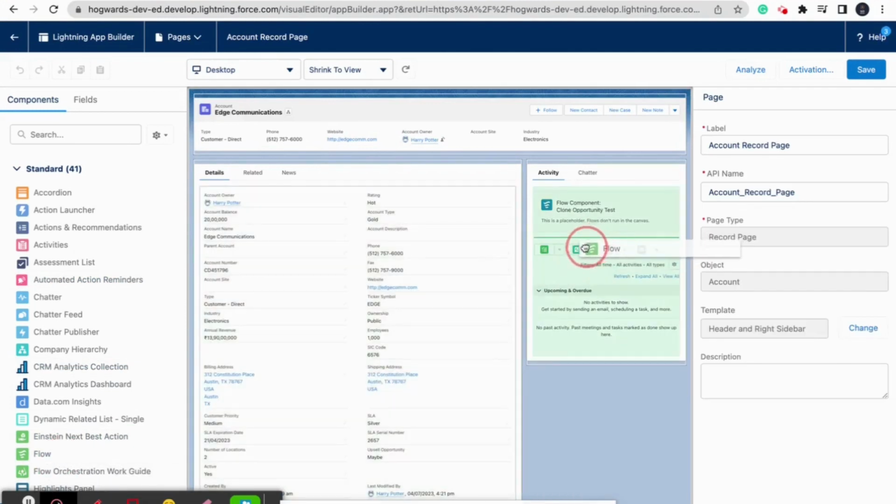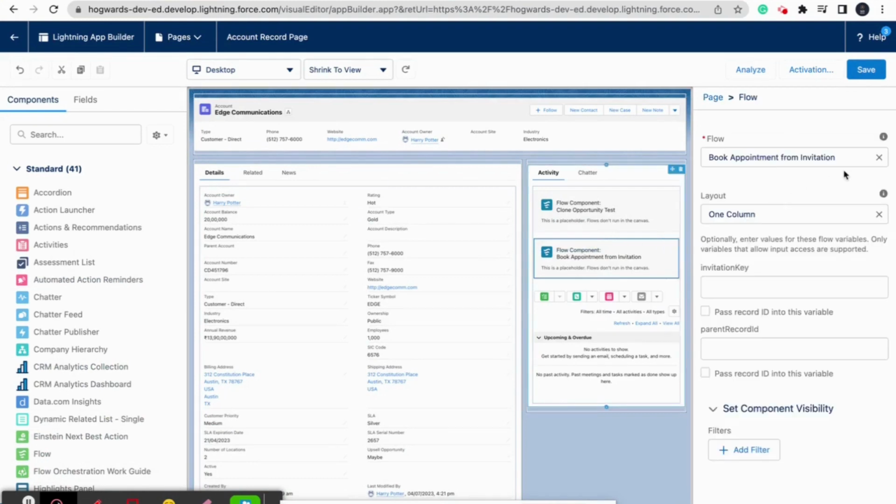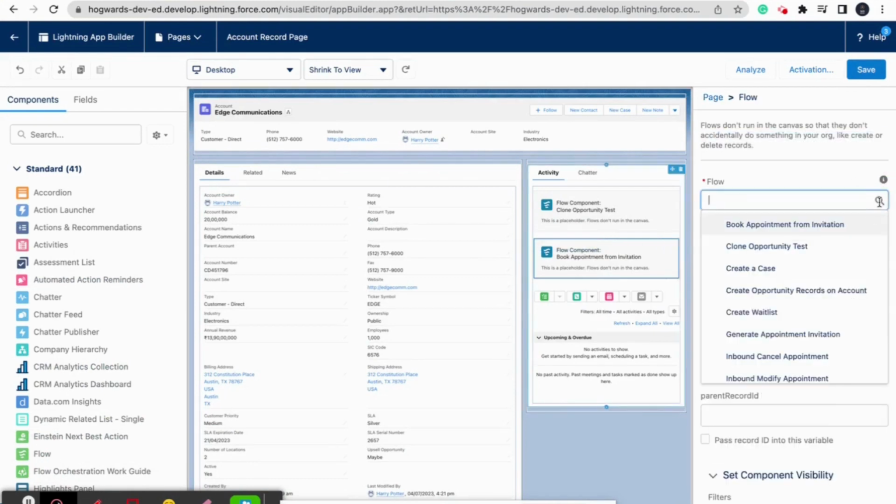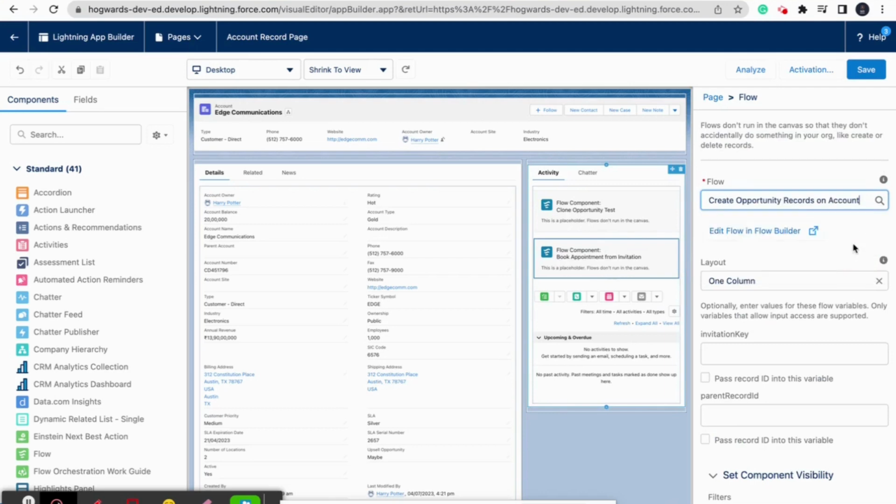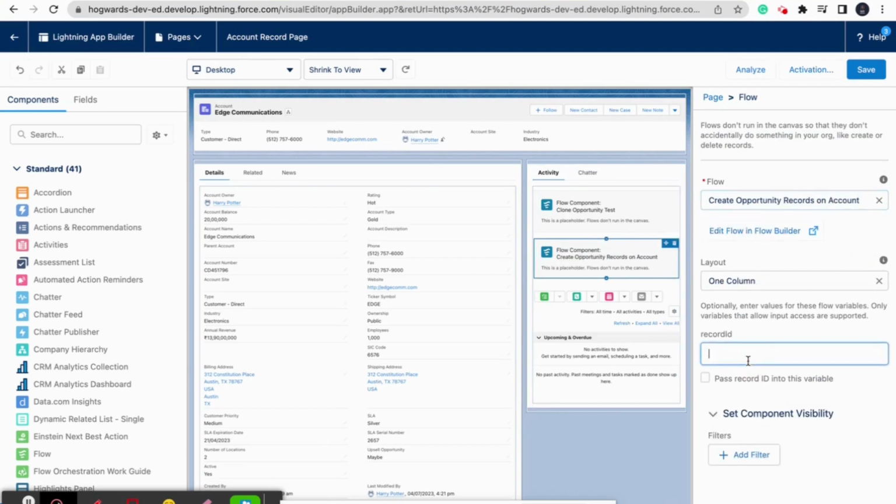Now drag and drop the flow component, search for your flow name, create opportunity records on account, and then we need to pass the record id. So we will click this checkbox, pass record id into this variable. That means it will automatically take the record id of the particular account record. Okay, and then we will click on save. So changes are saved, and then we can go back.